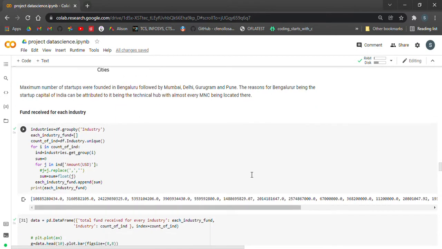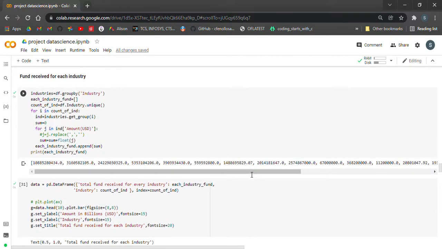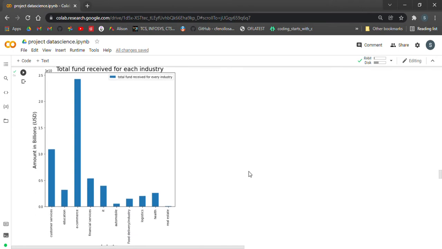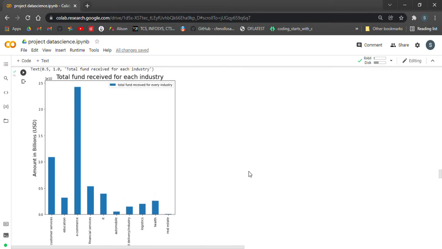Then we're grouping the fund received for each industry. And we can see that e-commerce has the highest funds. So this is one of the industries favored mostly by the investors.